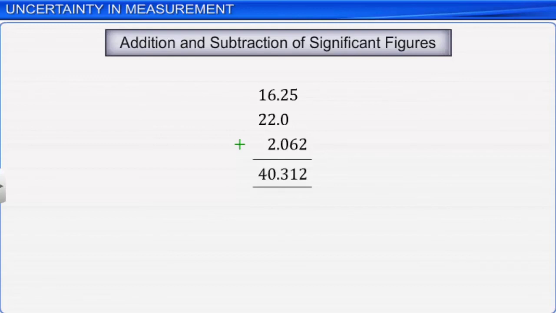Here, as 22.0 has only one digit after the decimal point, the result should be reported only up to one digit after the decimal point, which is 40.3.